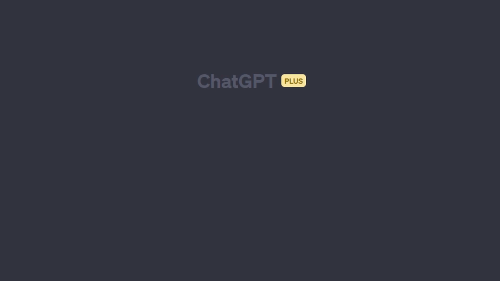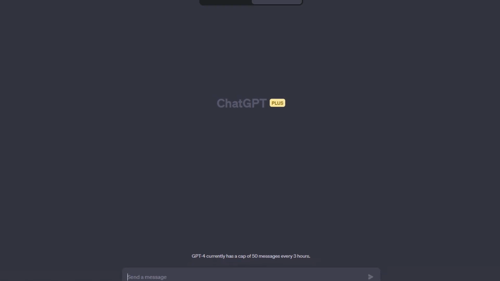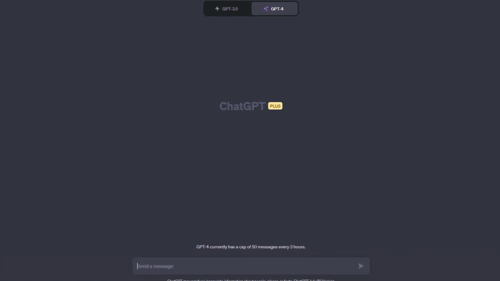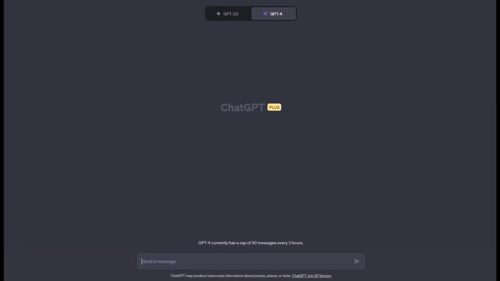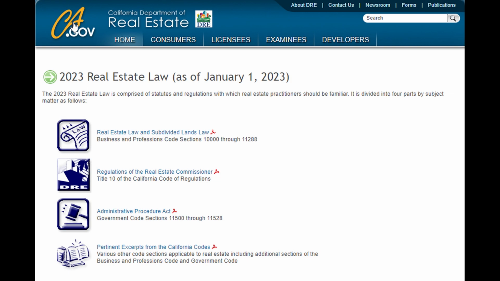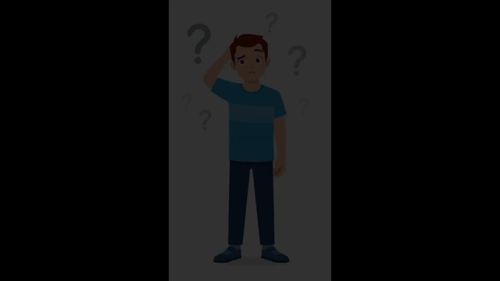Getting started. If you have used an AI chat interface before, like OpenAI's ChatGPT, then you already understand the basics of the Real Estate Books AI query system. It is powered by OpenAI's GPT-4 large language model trained on the California Department of Real Estate website publications and programmed to only respond with information gleaned from those documents.